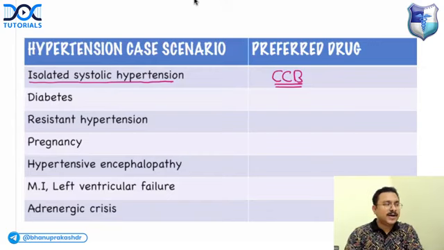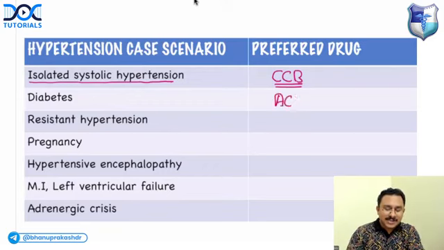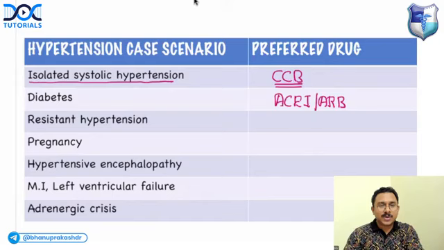Dihydropyridine or non-dihydropyridine? Dihydropyridine calcium channel blocker. If the patient is diabetic, the preferred antihypertensive agent is an ACE inhibitor or angiotensin receptor blocker. You can use either of these. What is the advantage? These drugs will prevent proteinuria. So if a patient with diabetes develops kidney disease, it will prevent proteinuria.